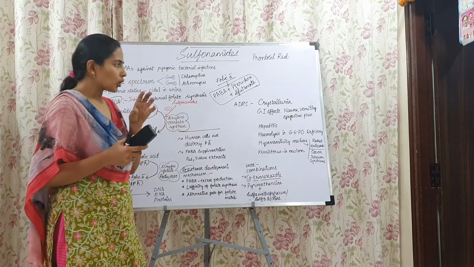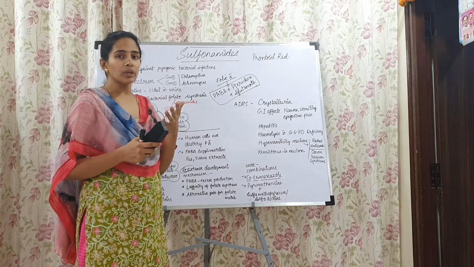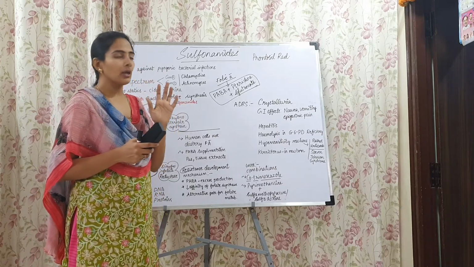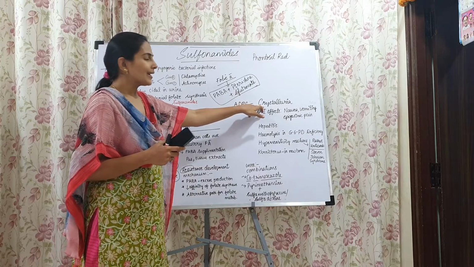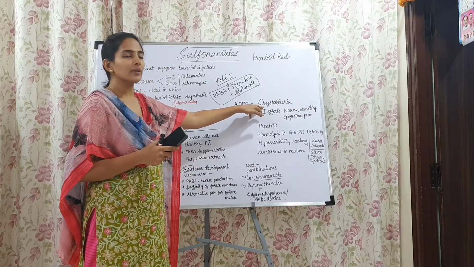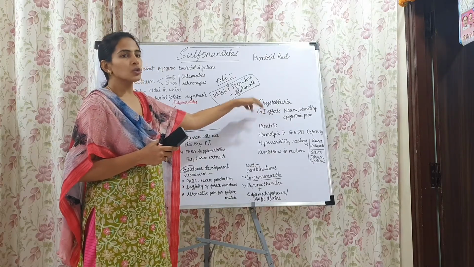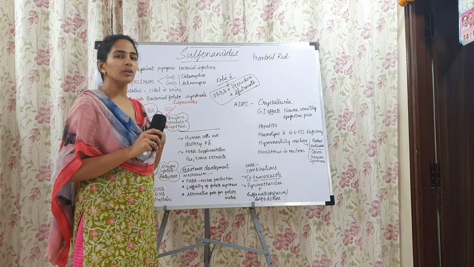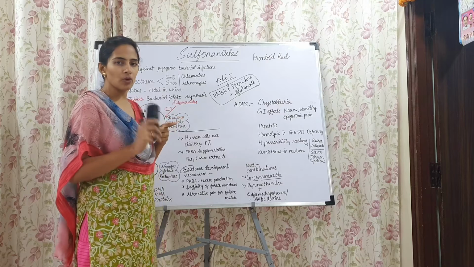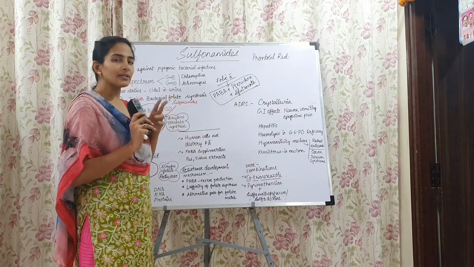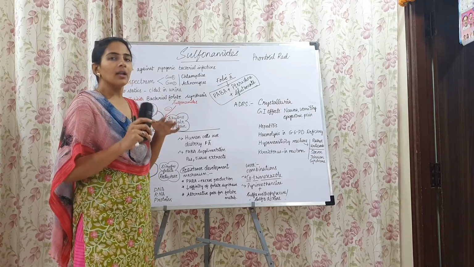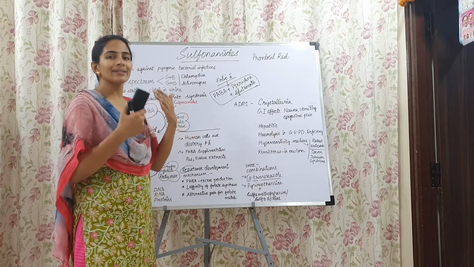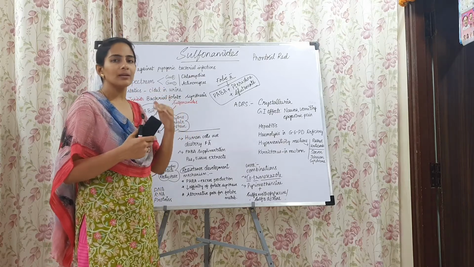Because of their low solubility, they crystallize in the urine. They form a cloudy urine. That is called crystalluria. So the less soluble metabolites that come out after acetylation, and the sulfonamides themselves, are less soluble in the urine, and they crystallize in the urine, forming a cloudy urine.